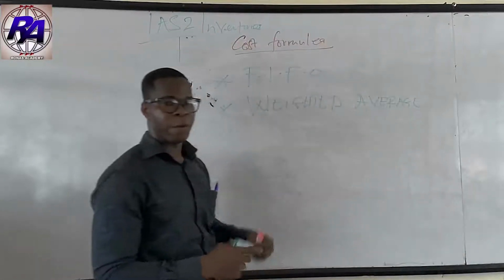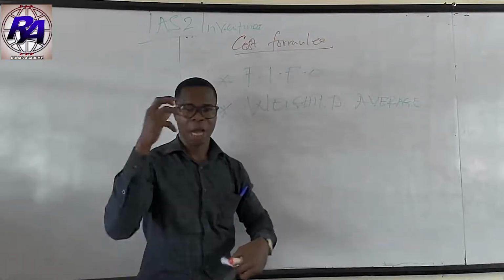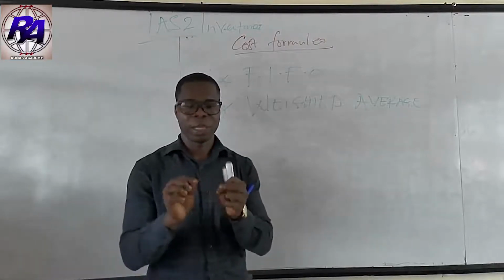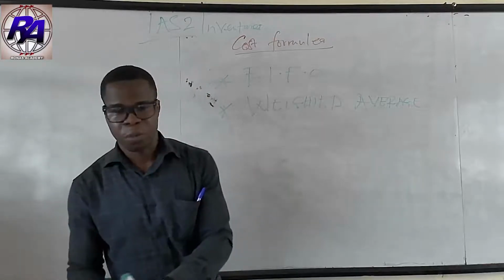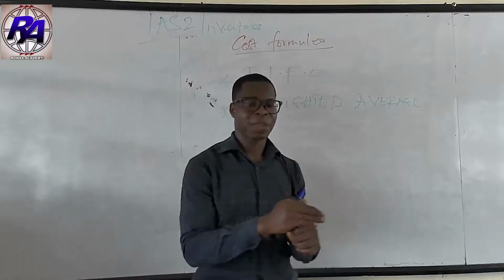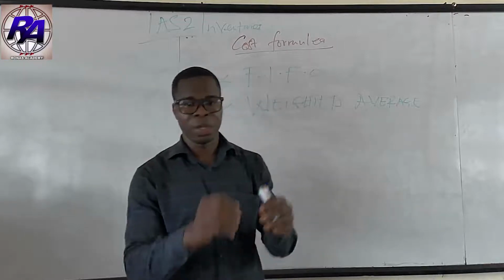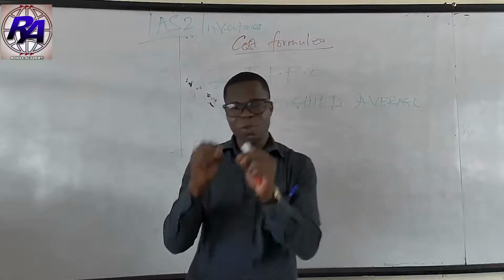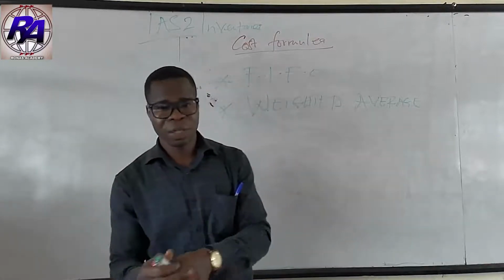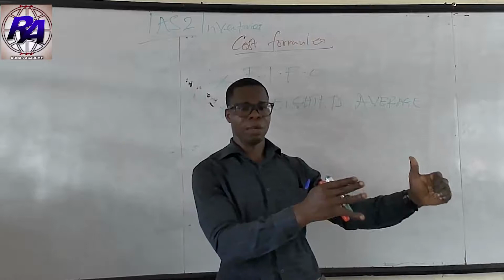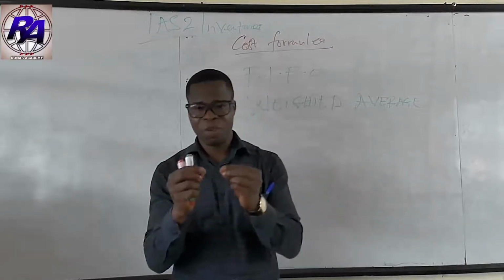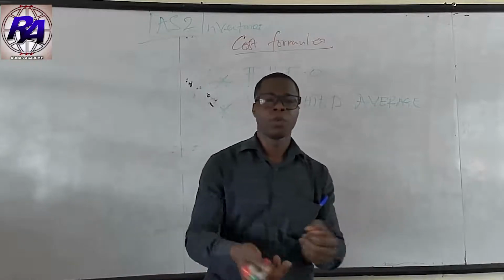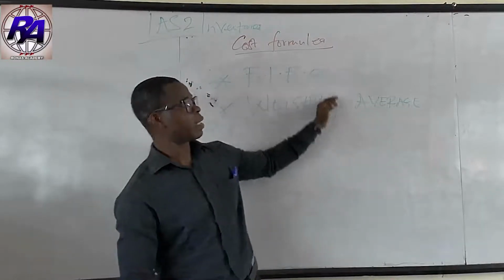So either you use the FIFO method or weighted average method to account for the cost of the inventory, because it is interchangeable. We cannot readily get an expenditure. For instance, if you buy nails that will be stored in the warehouse of the entity and are not used for a particular project or meant for a specific customer, then valuing the cost becomes a problem because you issue some at a point in time, then you go in for another one. So you can use these cost formulas in accounting for it.